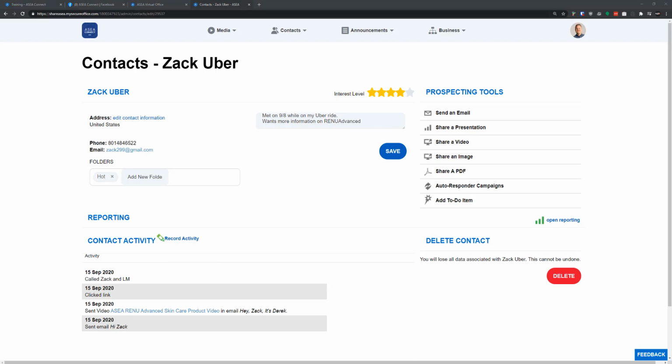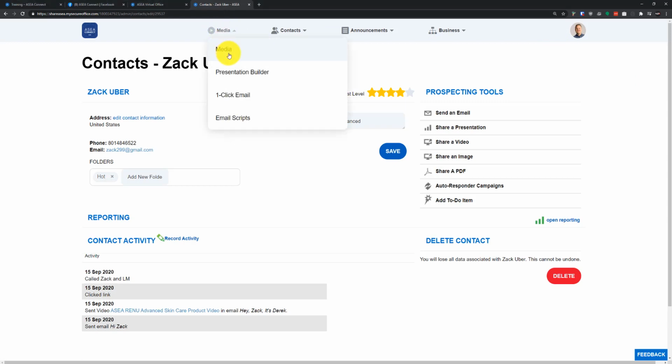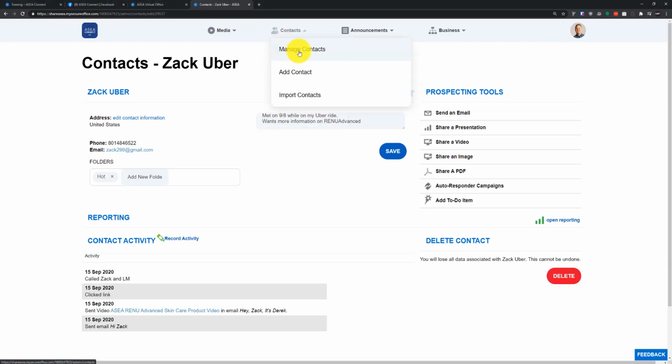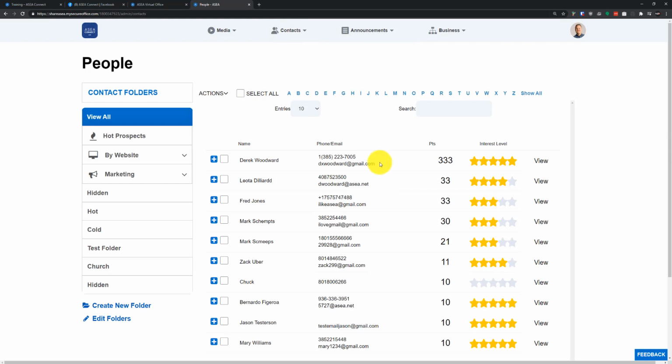Okay, let's go through here. And let's go back to our main contact page. I want to show you one more cool area: manage contacts. All of our contacts have this little point system attributed to them, so that as they start accessing different videos or content, such as Zach Uber here, he has 11 points.